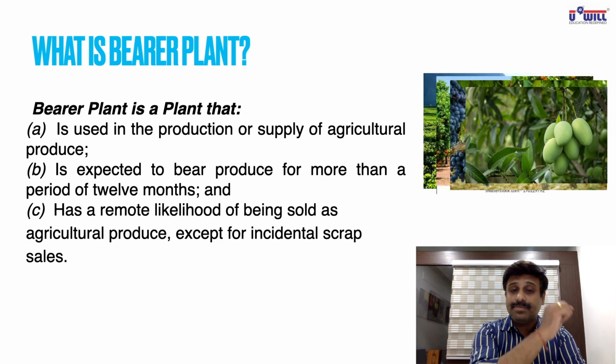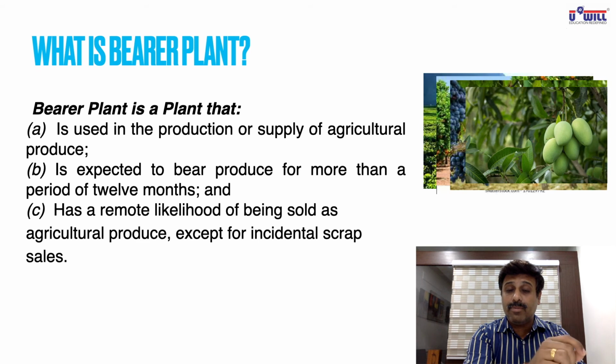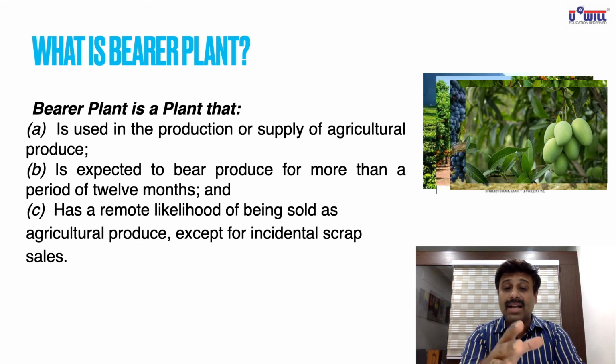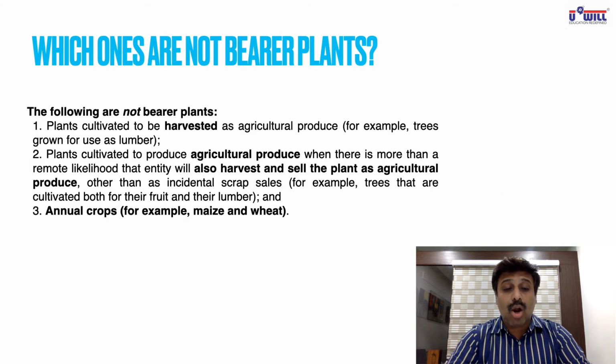Biological assets like horses, cow, tomato plants, wheat crop, maize. Then I give you the example of potato plants. There AS 10 will not apply. Which ones are not bearer plants now?